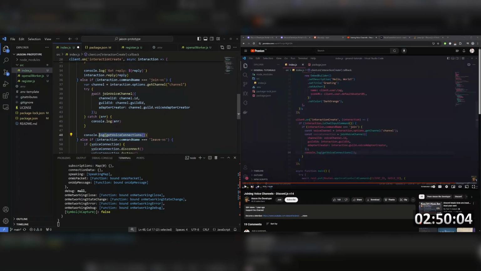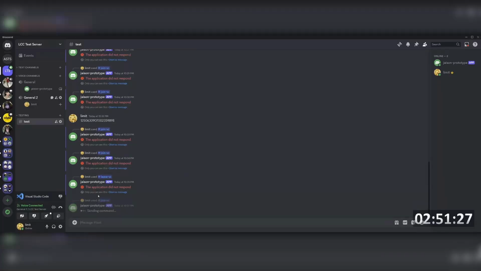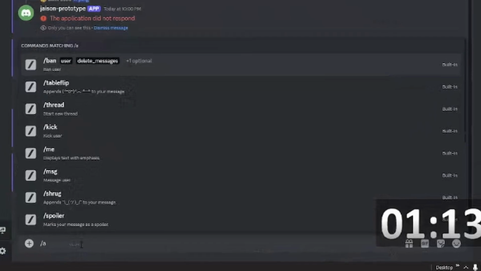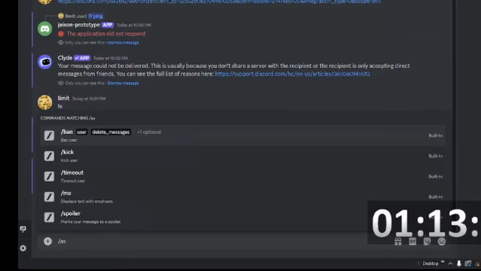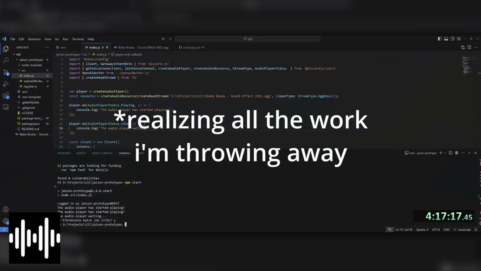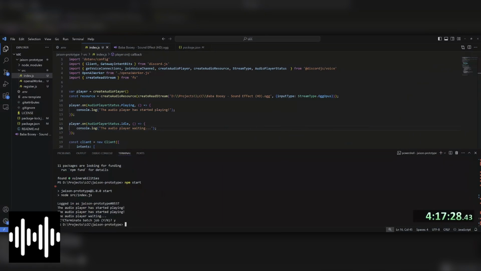So I'll spare you the details, because I did go on to make sound playing after several hours of missing a small stupid typo, on top of my problem registering my command like before. Baba Booey. We did it! Oh my god. That was so stupid. However, I already knew I was going to scrap this project and pick a more suitable implementation for my purposes. Yeah, that's prototyping for you.